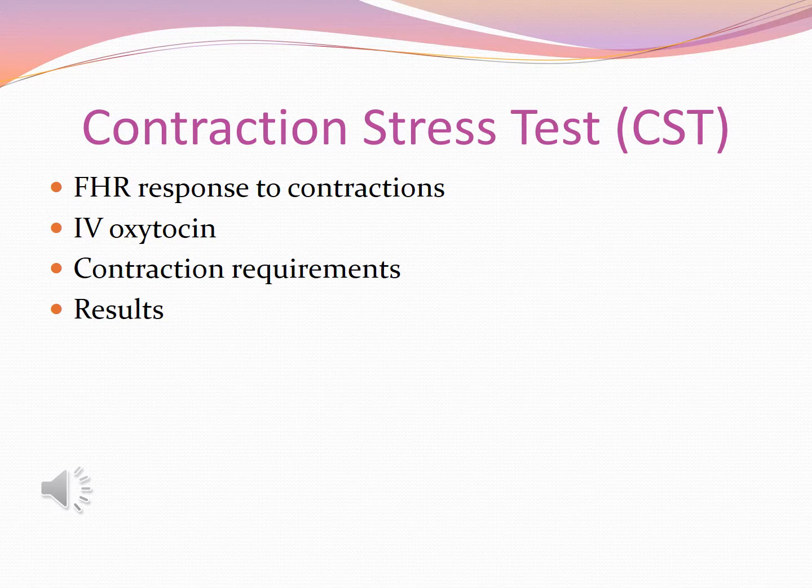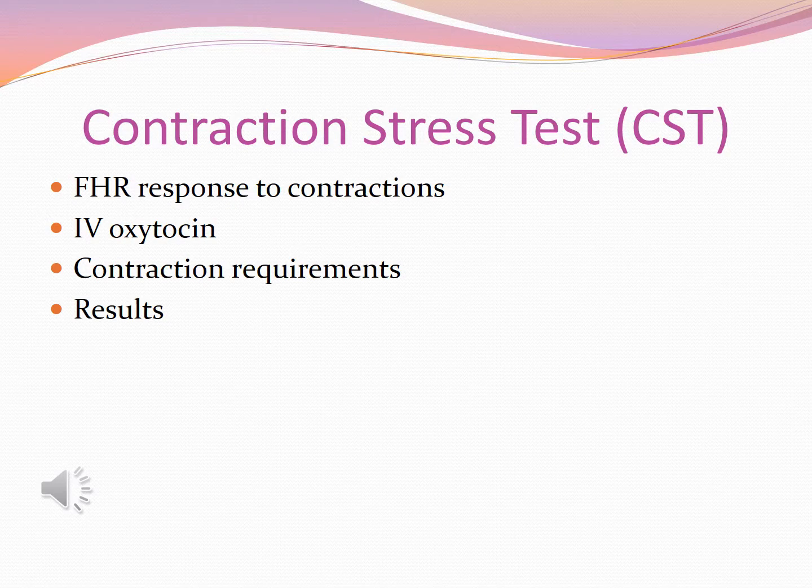A spontaneous contraction stress test can be considered if the adequate number and strength of contractions are noted in the 10-minute time frame. The contraction stress test is interpreted according to the presence or absence of late fetal heart rate decelerations. The results are categorized as follows: negative, has no late or significant variable decelerations; positive, has late decelerations after 50% or more of contractions, even if the contraction frequency is fewer than 3 in 10 minutes. Equivocal suspicious, the fetus has intermittent late decelerations or significant variable decelerations.